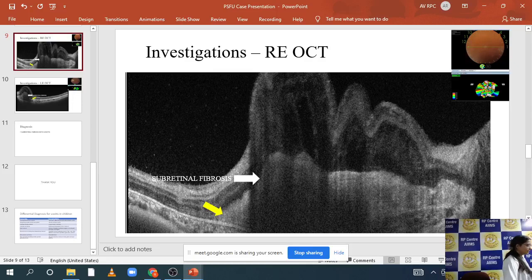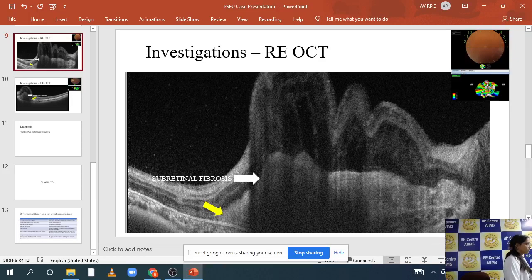On fundus examination in the right eye, there were extensive areas of fibrosis in the peripapillary area, and there were healed scars in the mid periphery of the right eye. In the left eye also fibrosis was present, but it was less compared to the right eye. On fundus finding only fibrosis and healed scars were there. But uveitis was active in the anterior chamber: cells, flare, retrolental cells, everything was there.